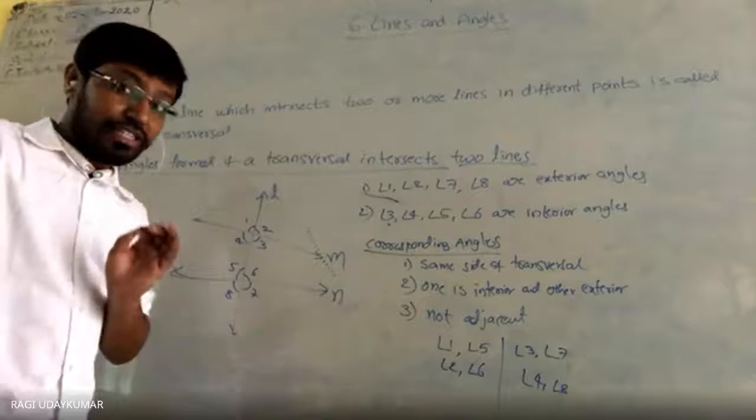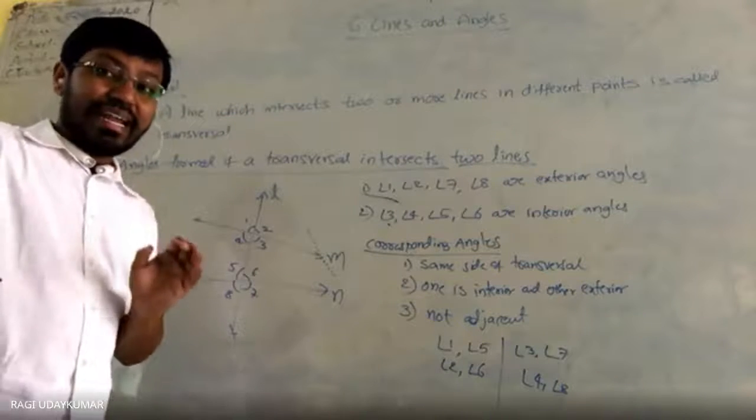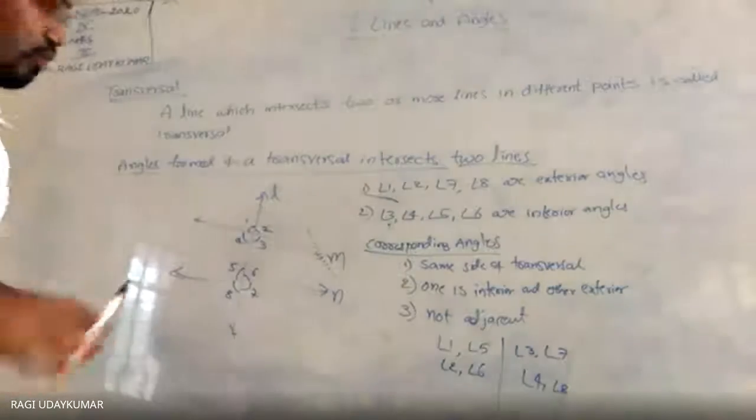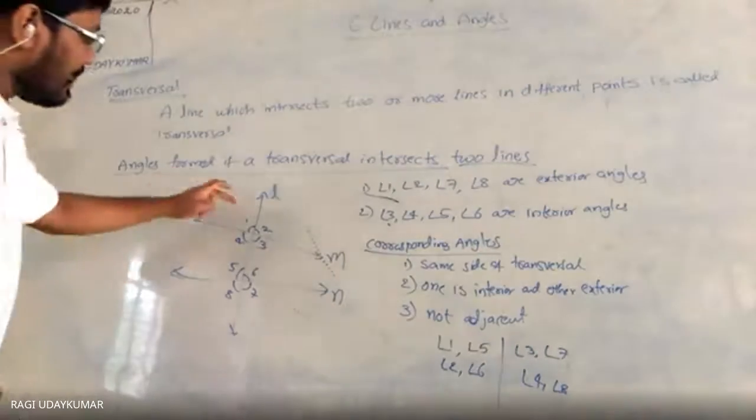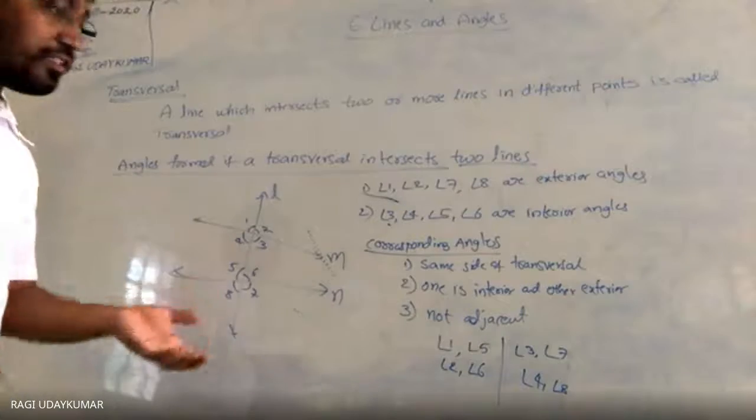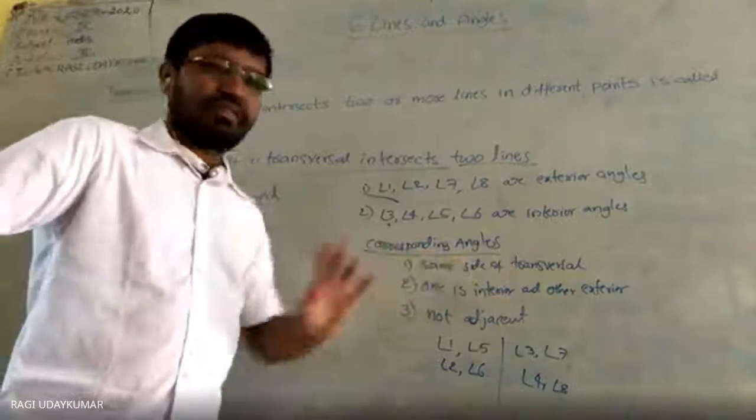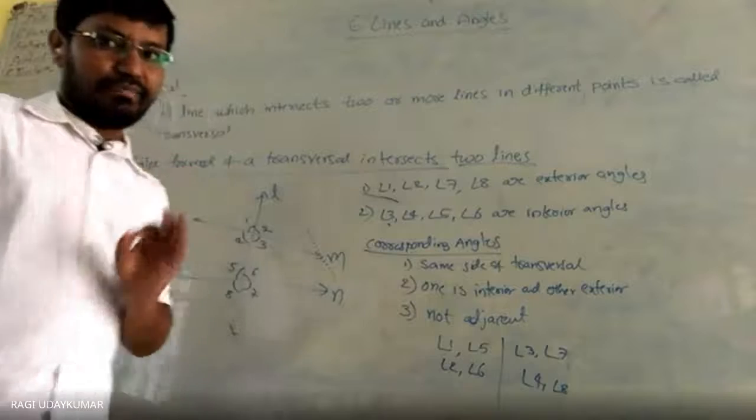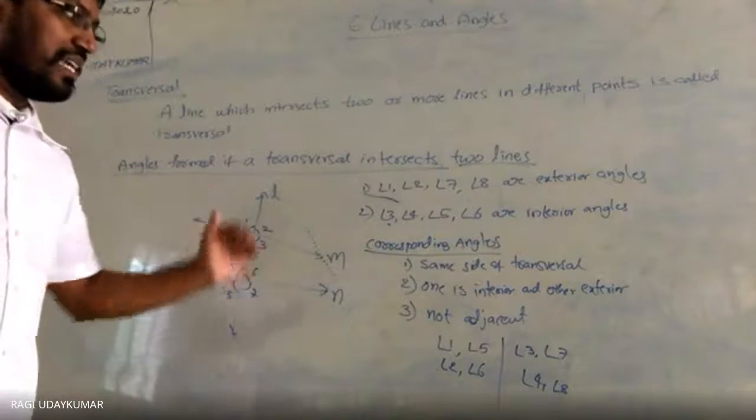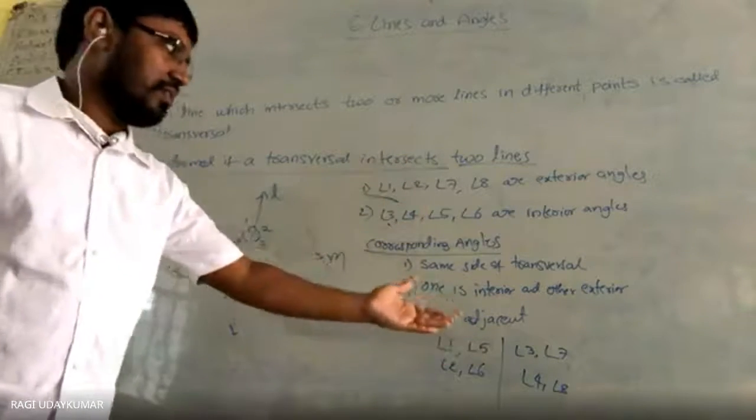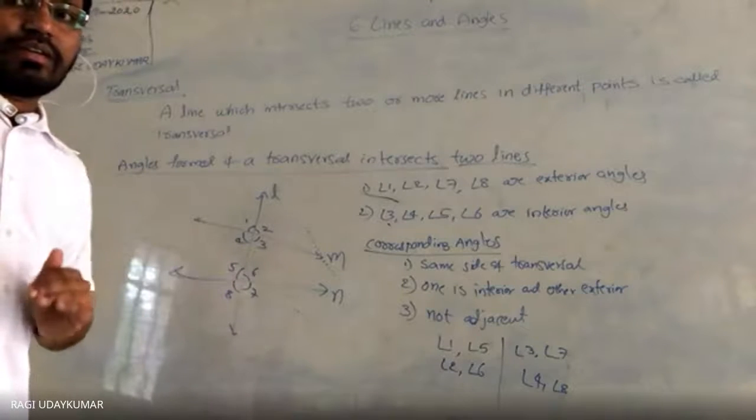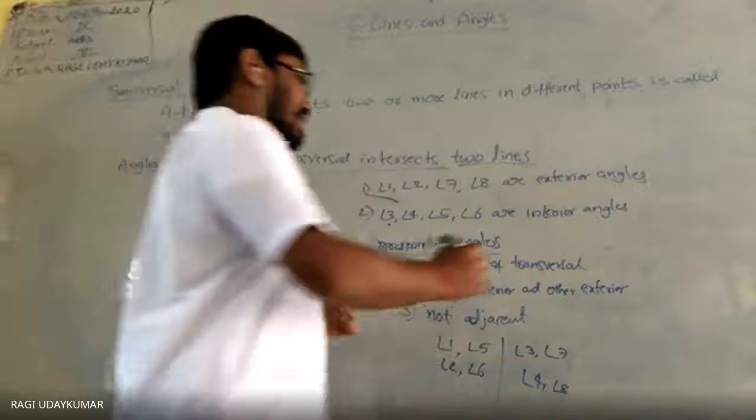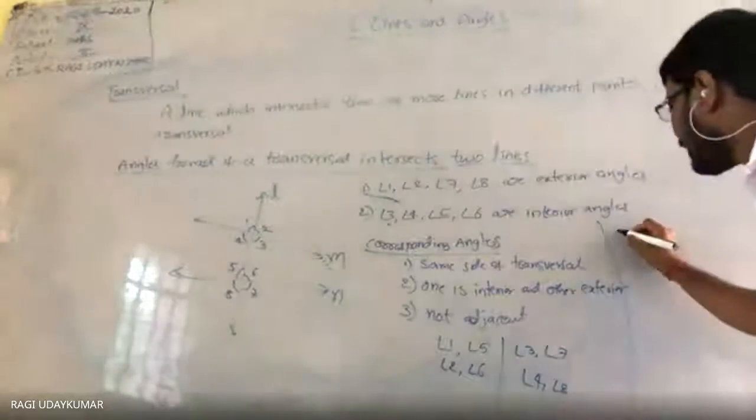So for the conditions, you should not take the idea blindly. Many people look at the figure and just guess. But see the conditions here: both should be on the same side of the transversal, one should be interior, the other exterior, and not adjacent. These are called corresponding angles. The next thing is alternate angles.